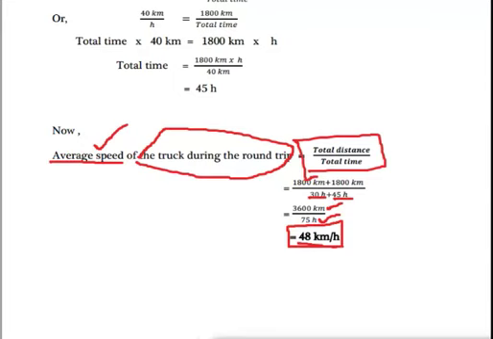Okay, time in the first case is already given, 30 hour. In the second case we got the value here how much? 45 hour, so we have to add 45 hour. Now if you sum up you will get 75 hour. Okay, so total distance 3600 kilometer and total time you got. So now it will be very easy to apply the formula of average speed. So now let us see.